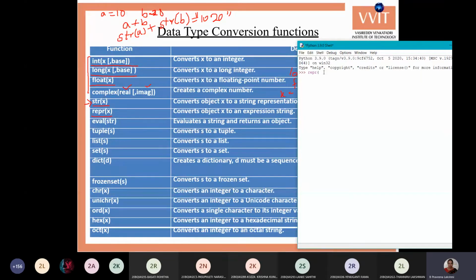REPR of, I want to convert an expression into a string. 10 plus 20 is an expression. This is to be converted into an expression-based string, 10 plus 20. Okay, the string is converted as an expression. Or REPR of 10 plus 20.